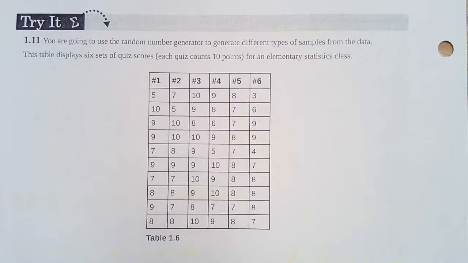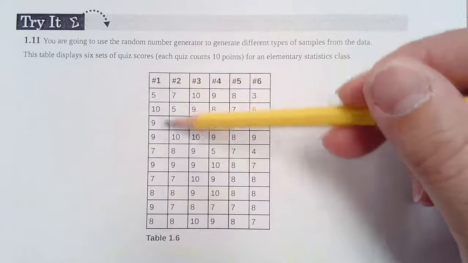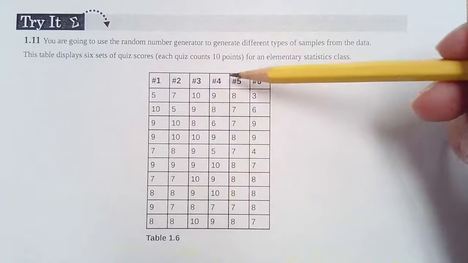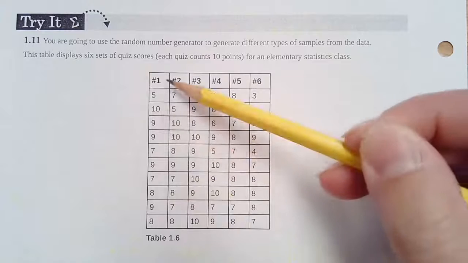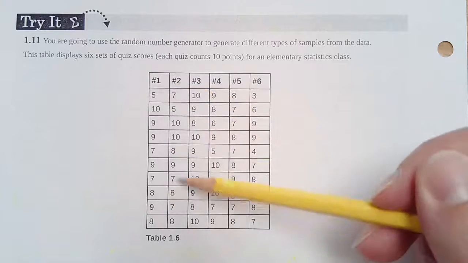So let's talk about stratified. A stratified sample means we cut it into strata. This is like our group 1, group 2, 3, 4, 5, and 6, those columns. So if I'm going to do a stratified sample, let's say that I'm going to randomly select 3 from each stratum. That means I select 3 random ones from the first stratum, 3 random ones from the second stratum, and 3 from the third stratum, and so forth, so that there's equal representation from all of the strata or all the groups.